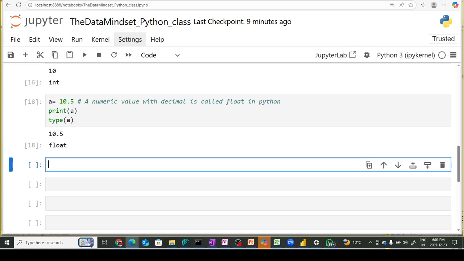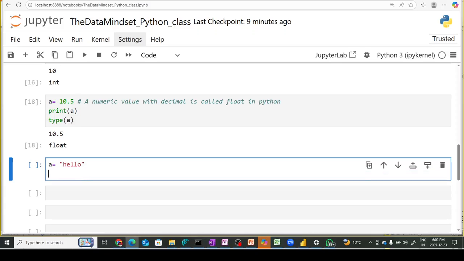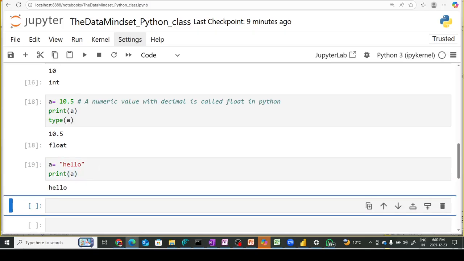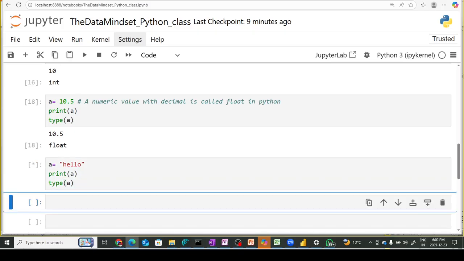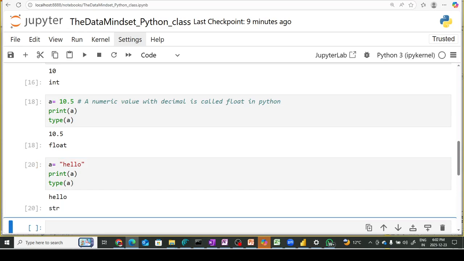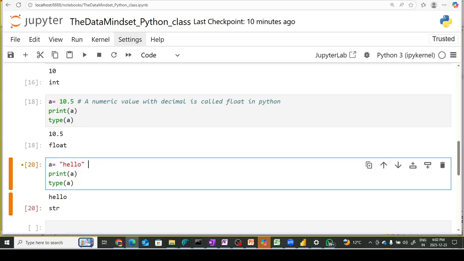Let me talk about one more data type which is called string. Let's say I use a value called hello, and if I print that value, it will show me hello on the screen, and if I take the type function and print it again, it will show me the type of a, which is nothing but string. What is the definition of string?